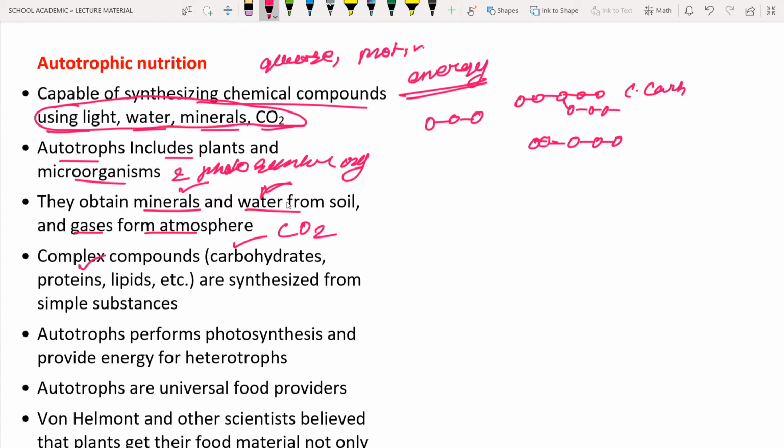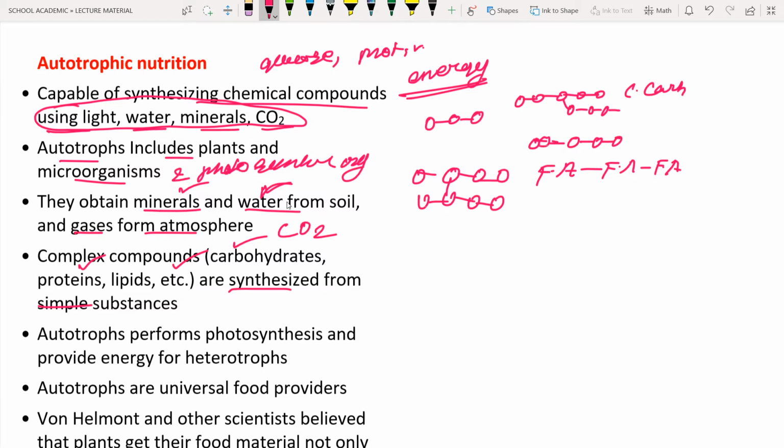Next, lipids. The fatty acids join together to form lipids, etc. So these are synthesized from simple substances. Simple substances means, for example, glucose. They join together to form larger molecules, so they are known as complex compounds. Complex compounds always form from simple compounds.